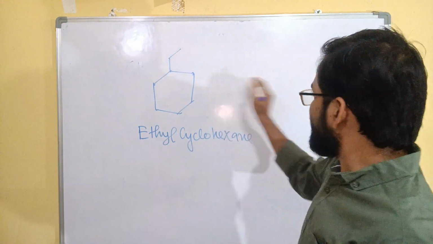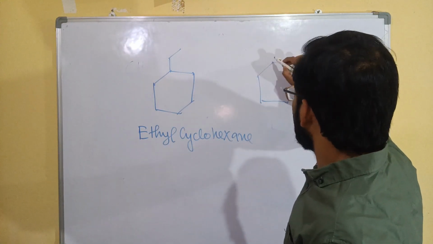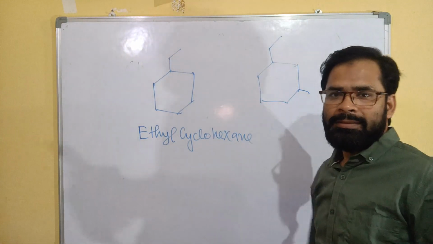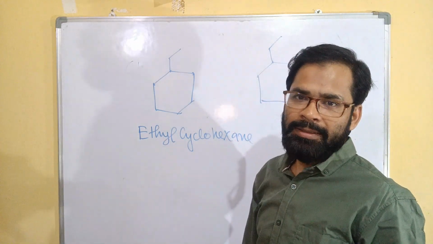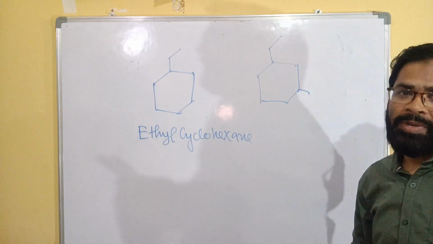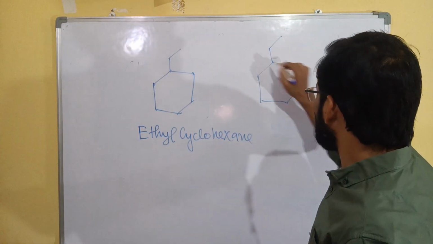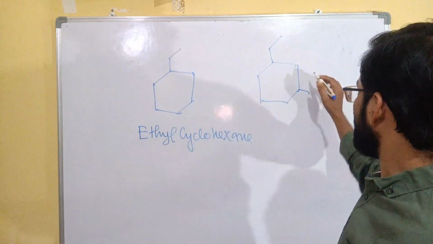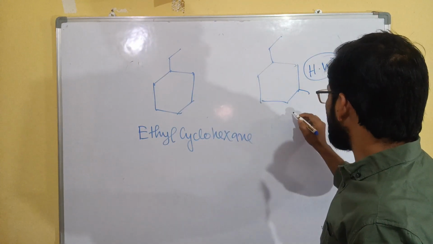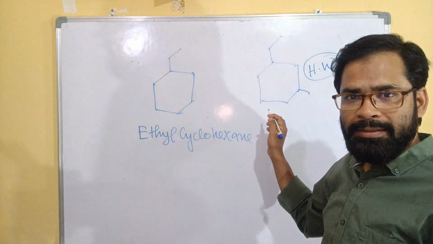But in case of here, suppose this one, here ethyl, here another methyl. Now the numbering. So here should we start numbering from ethyl or methyl? So 1, 2, 3, 1, 2, 3. So that is your homework. What will be the IUPAC name that you have to write?